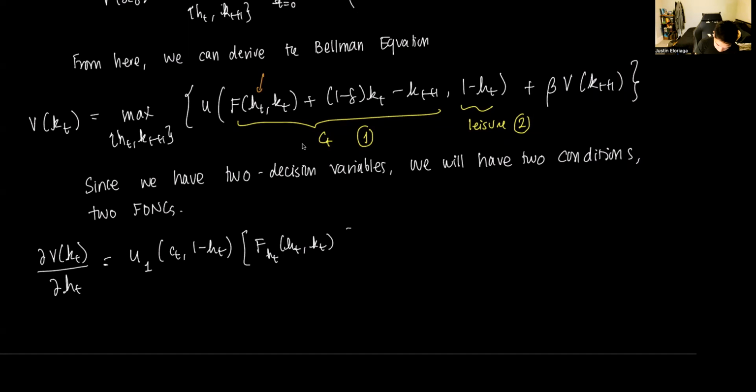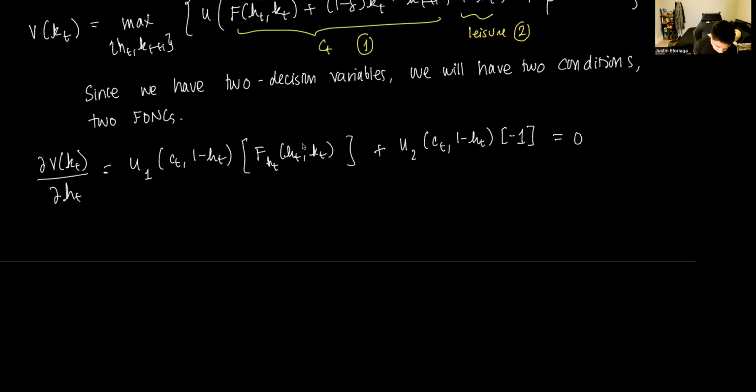So we have that. Then notice that HT also appears here, in the leisure part. So we need to derive it with respect to its second argument. So plus U2, that's the leisure one, (CT, 1 minus HT). Then the derivative of that is -1, because 1 minus HT, derivative with respect to HT, is -1. Then in the continuation, we don't have HT, so we end there. So this should all be equal to 0, right?